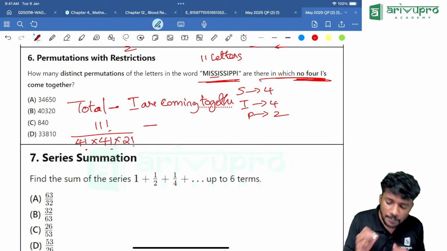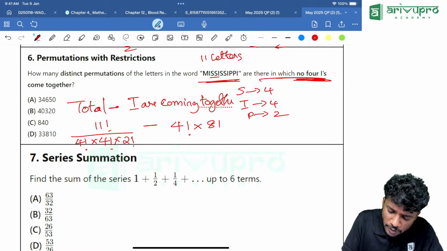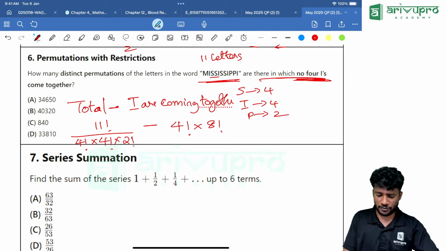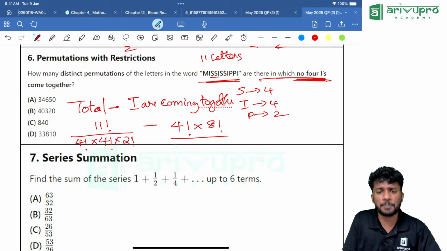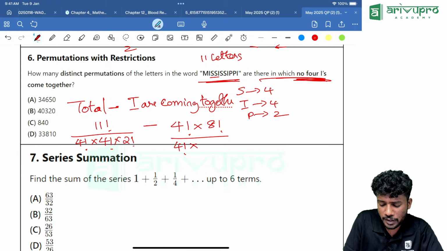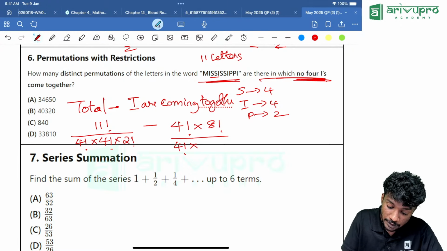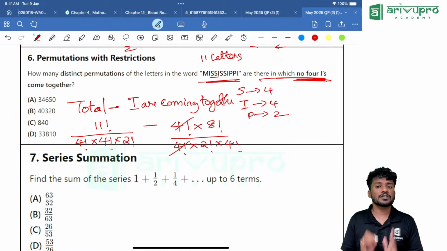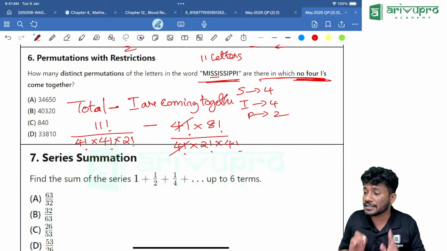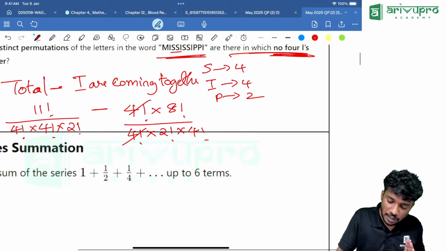Minus I's coming together. All the I's coming together means they are arranged in 4 factorial ways into, now we know this formula, 8 factorial ways divided by, which all are together? P's are together, that means 2 factorial. Then S is together. Now cancel. From this, you need to use a calculator and get the values.